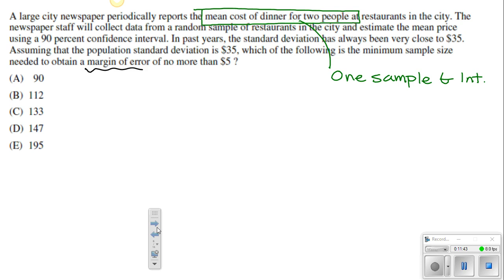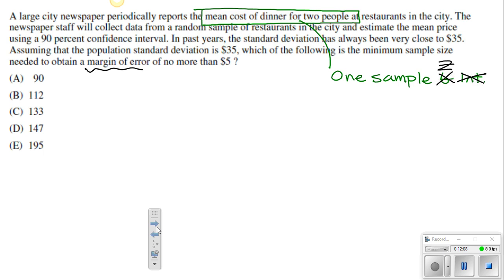Do recall here that when you're trying to find sample size for a mean, generally they're going to have to give you the population standard deviation. So let's keep reading to make sure that we actually might not need to use t, but in fact we might need to use z. The newspaper staff will collect data from a random sample of restaurants in the city and estimate the mean price using a 90% confidence interval.